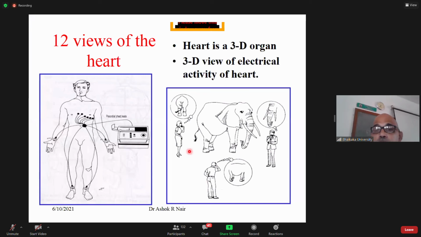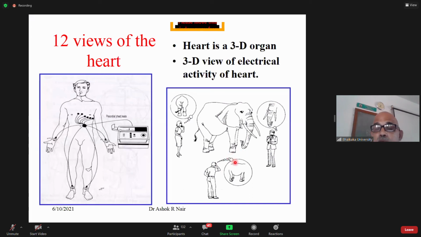The heart is a three-dimensional organ, centrally placed at an angle, and the electrical activity generated from the SA node, connected to the AV junction and towards the apex of the heart, is going in a three-dimensional pattern. Now, each person looking at this elephant can see only part of it, cannot see the whole figure.